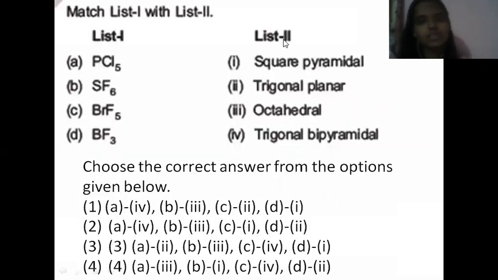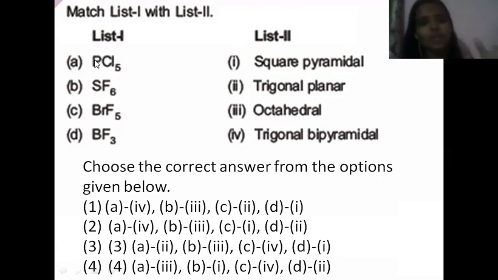Now the next question is match the following. The compound is given and shapes are given. PCl5 is a very famous compound, right? You are studying the shape of PCl5, that is trigonal bipyramidal. You have studied that PCl5 has a trigonal bipyramidal shape having 3 equatorial bonds and 2 axial bonds, right? This is a very famous compound which you have studied.